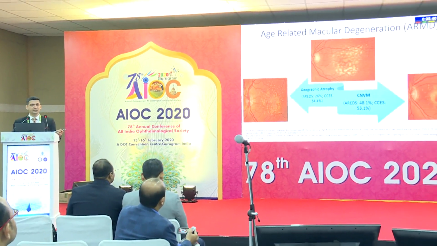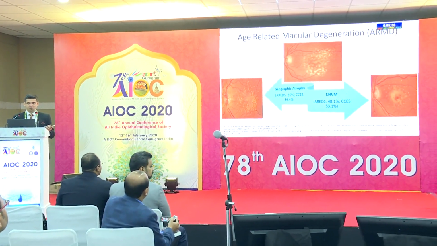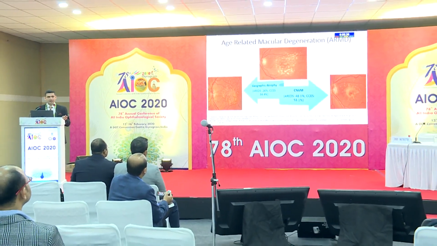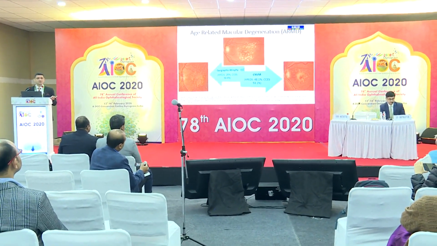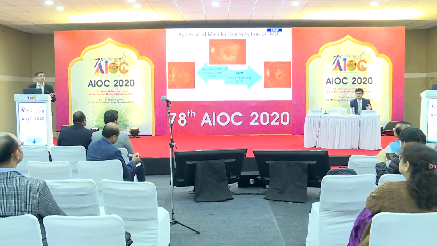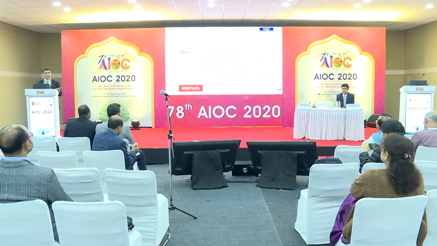So in AMD, we know that the site of drusen is usually located in the macular area, and they can progress to either geographic atrophy in around one-third of these patients, or progress to CNVM in almost half of these cases. So what about pachydrusen?